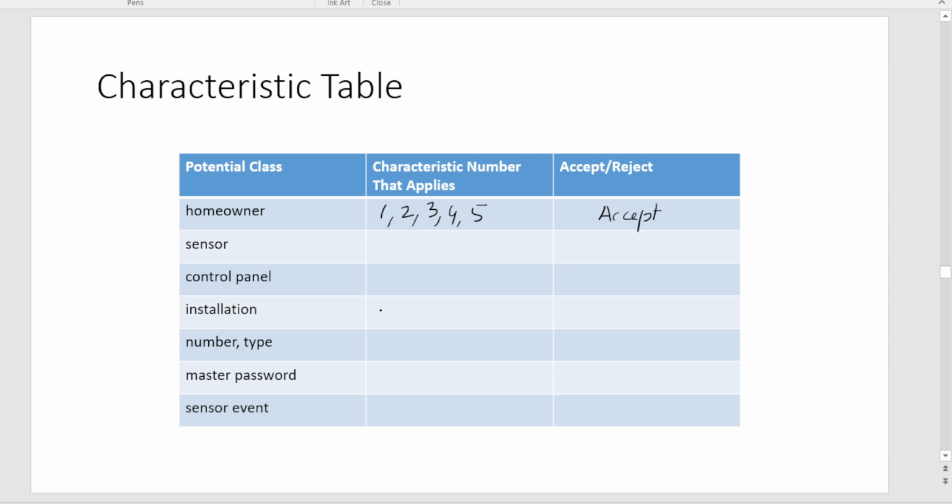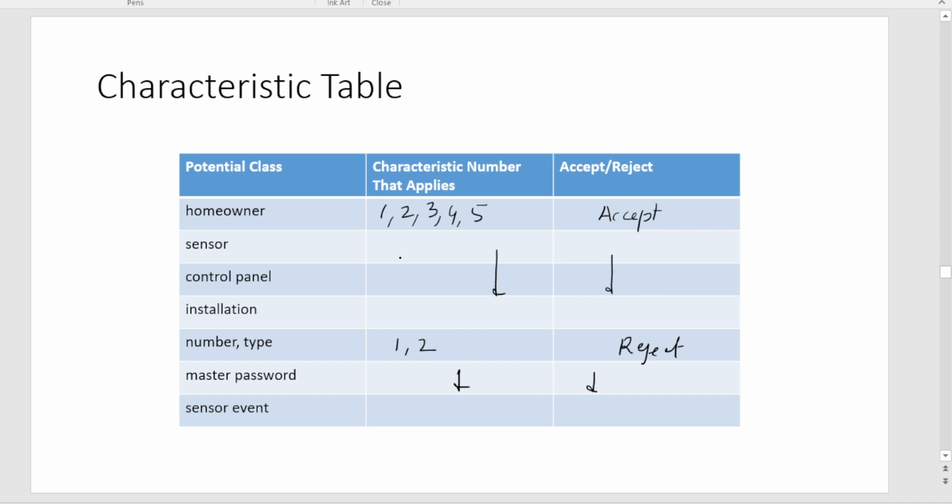So suppose I have a type called number and type, and it only has 1 and 2, then this will be rejected. In this fashion you have to fill this up, right? And you identify the set of potential classes.